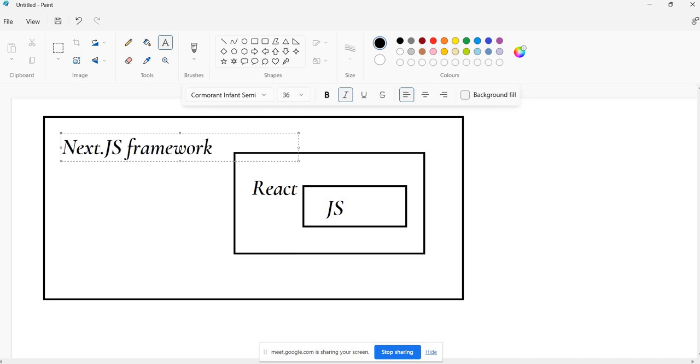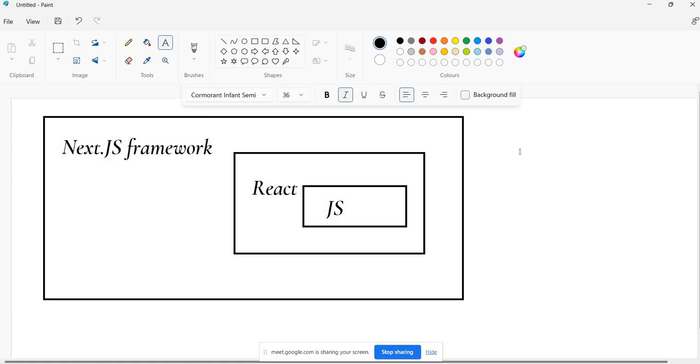Everything, routing, search engine optimization, image optimization, lots of techniques and a lot of good things are there. We can learn those things step by step. Within one session, it's not possible to understand what SEO is and all the benefits of Next.js. Here we need to understand one important thing.